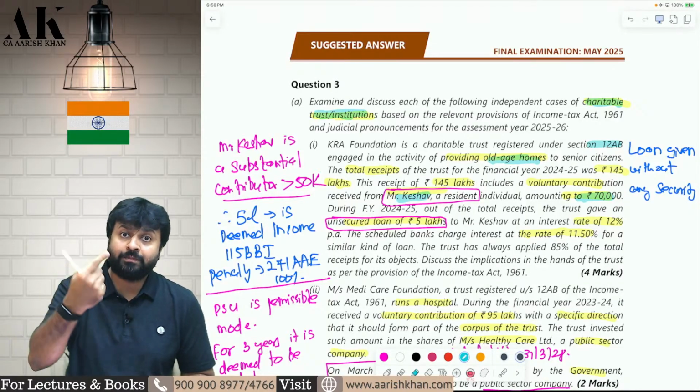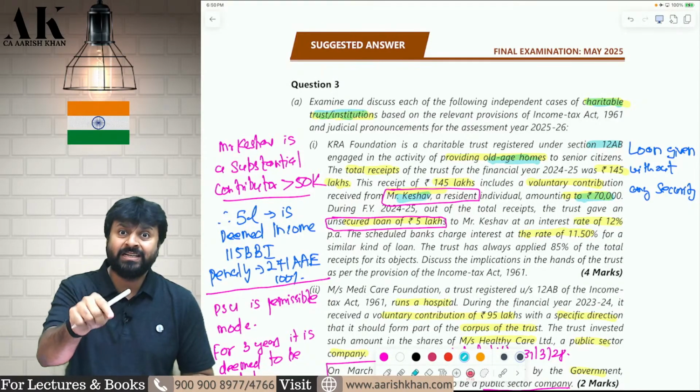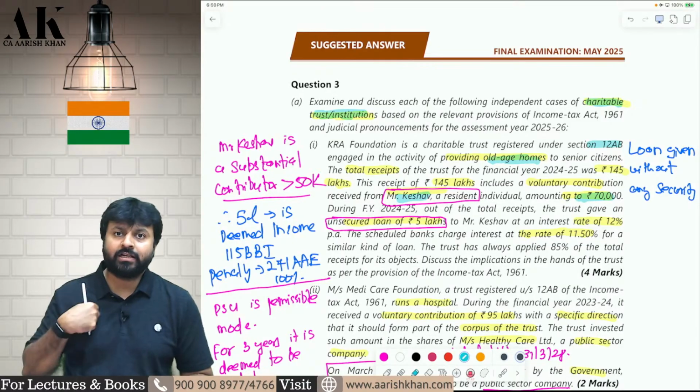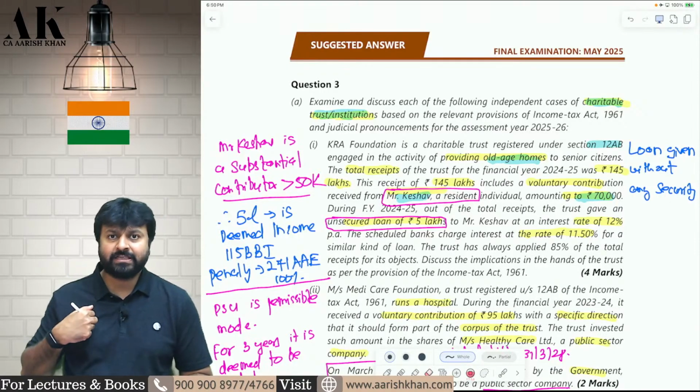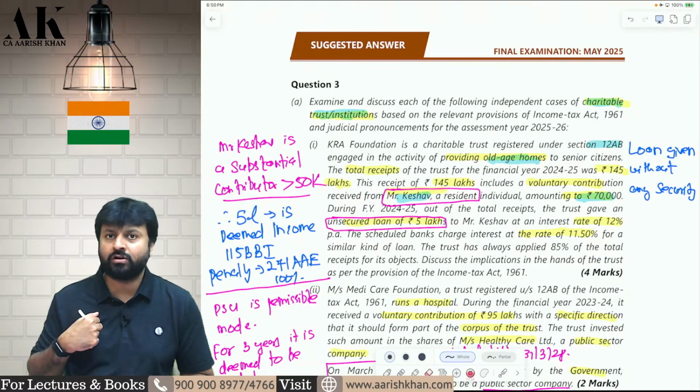Now, if I try to pass on unreasonable benefit to that person, then that is wrong. Then the trust will be liable for specified income tax at the rate of 30% under 115BBI. So Mr. Keshav is giving a 70,000 donation as a contribution to the trust. Therefore, Mr. Keshav is a substantial contributor.